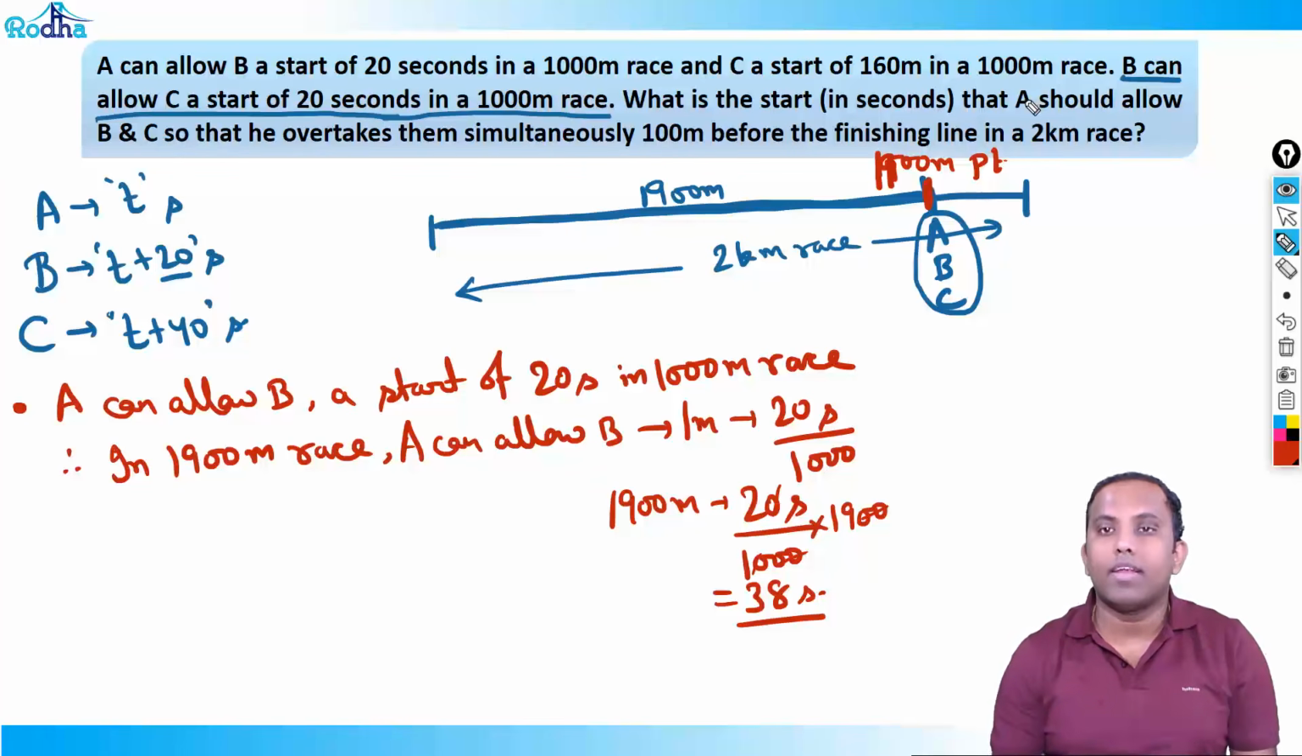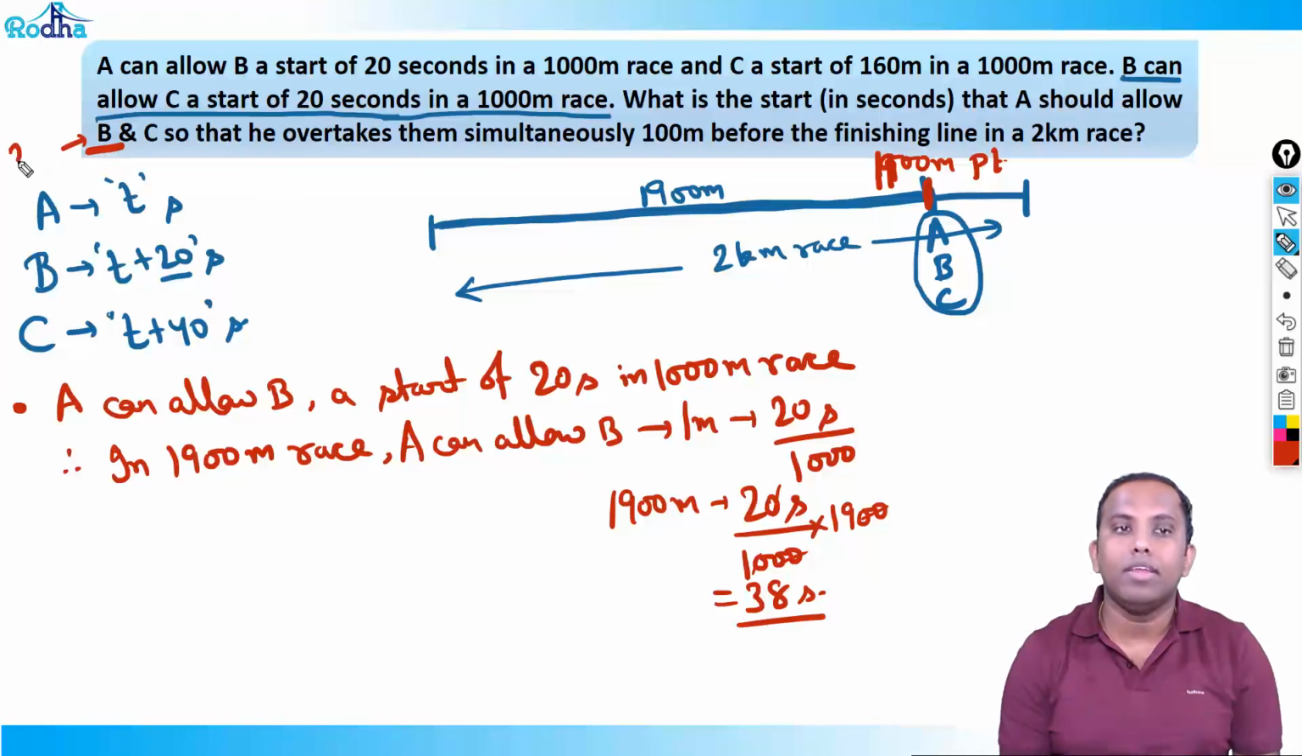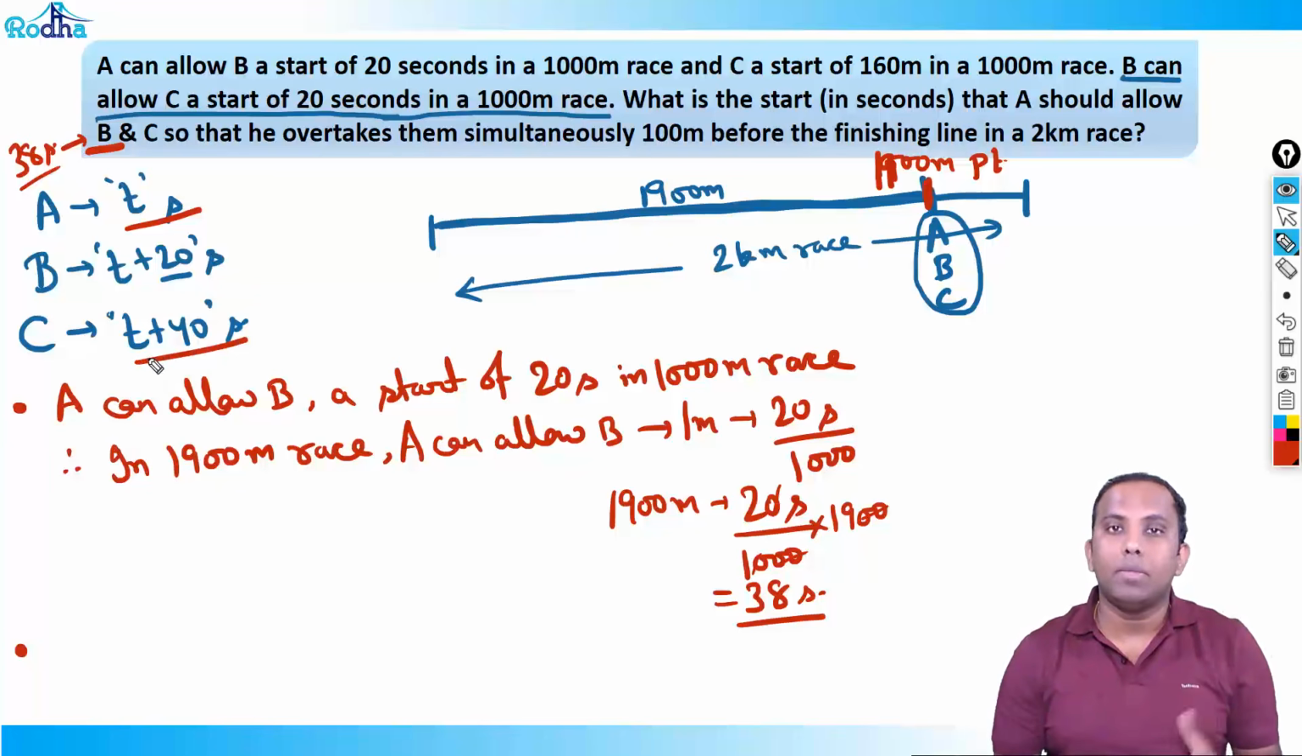What start in seconds should A allow B and C? For B the answer is 38 seconds. Correct? Now for C also you can calculate. A can allow C a start of 40 seconds, right? So you can see here, A can complete the race in t seconds, B can complete the race in t plus 20 seconds, and C can complete the race in t plus 40 seconds, right? That means A can allow C a start of 40 seconds.